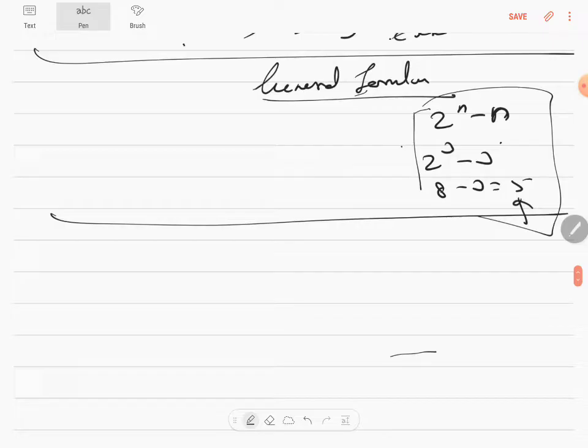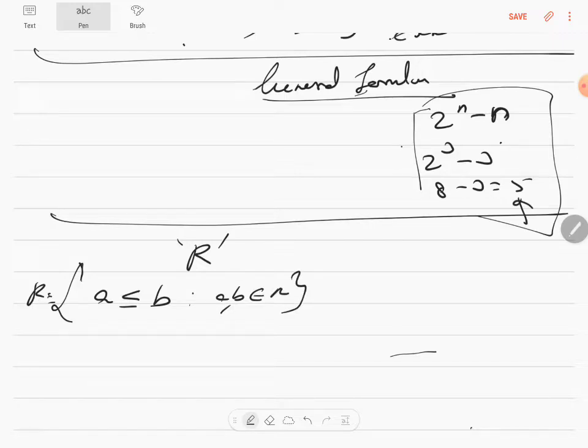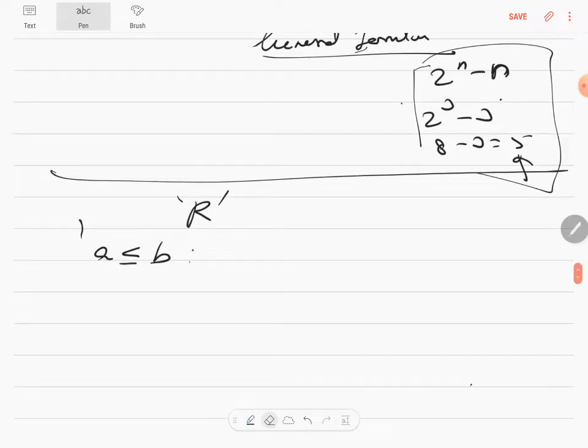This is the introduction. No, before that, I want to give you more introduction. Let's talk about the real numbers. On all the real numbers, the relation is a is less than or equal to b. This is a relation. They normally give it in set builder form, no? R equals {(a, b): a is less than or equal to b, where a and b belong to R}, something like that in set builder form. You know set builder form. So the relation is a is less than or equal to b. You're going to check for reflexive, symmetric and transitive.